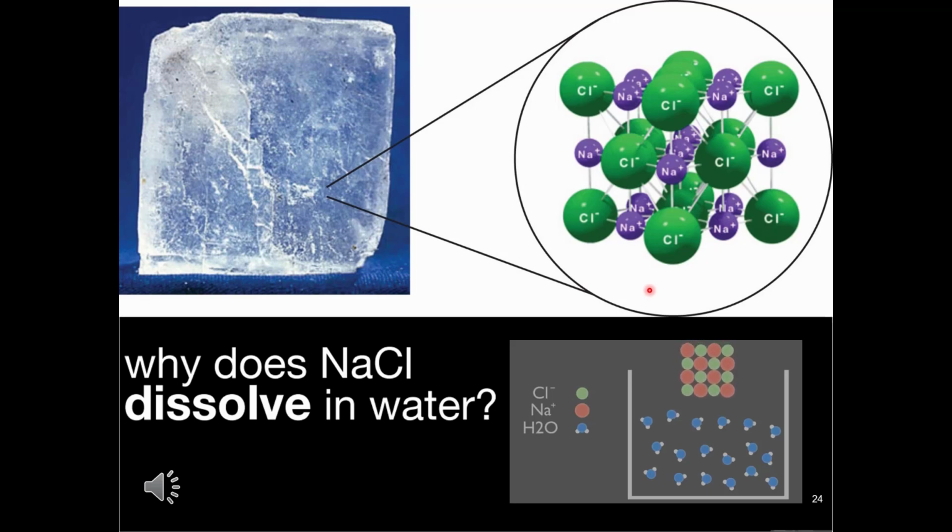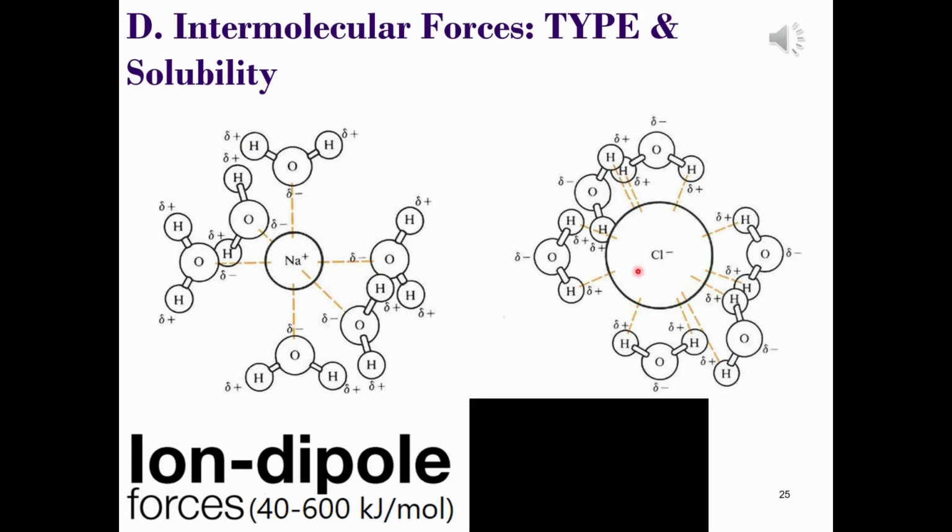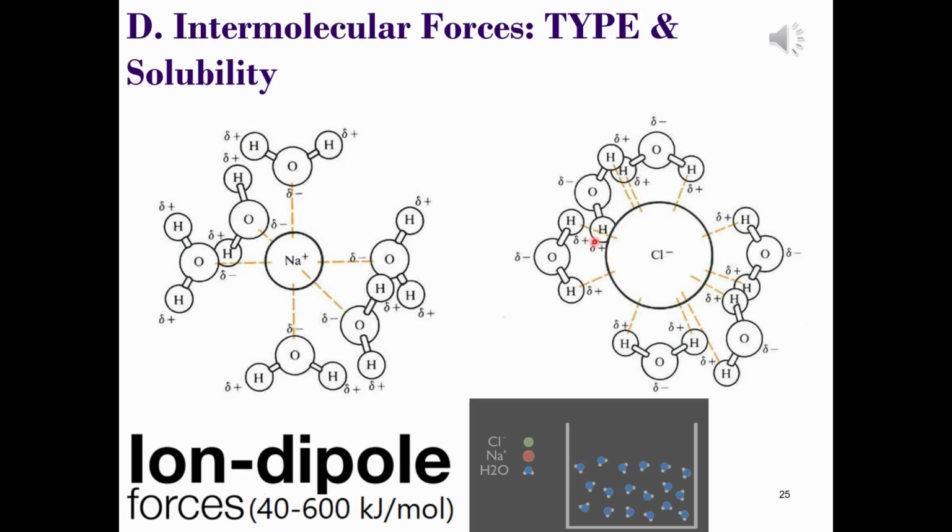So the attraction between the water and the individual ions will pull apart this lattice as this forms new attractive forces, and we'll see these on the next slide. The lattice structure of salt is pulled apart by the formation of new ion dipole forces between sodium ions, chloride ions, and the water molecules.